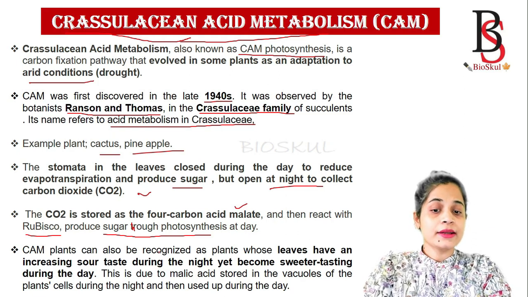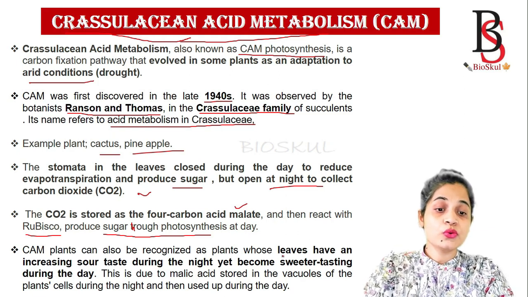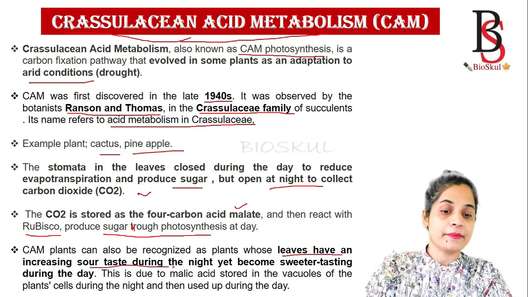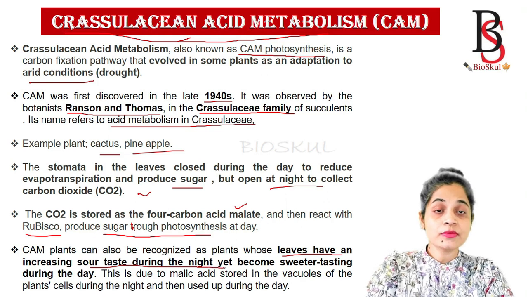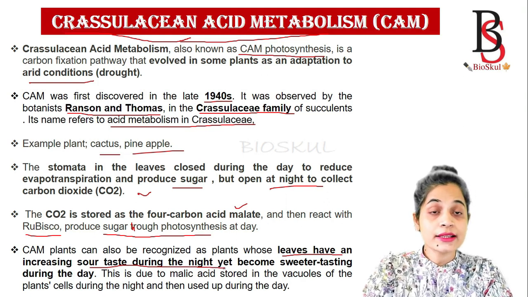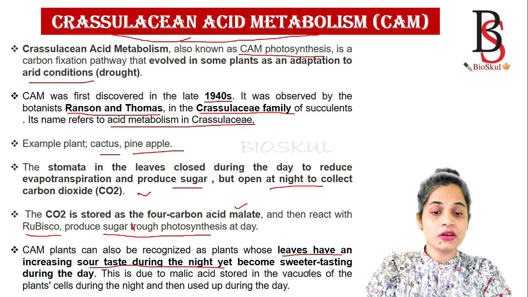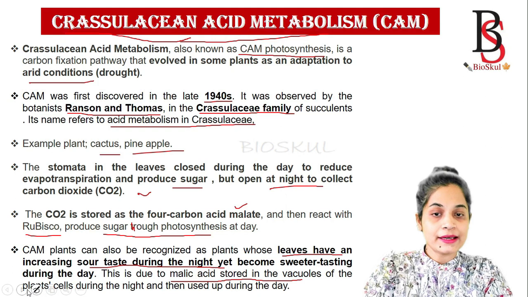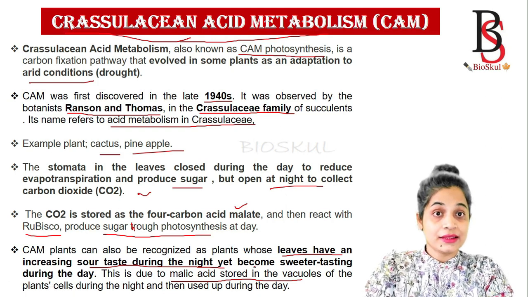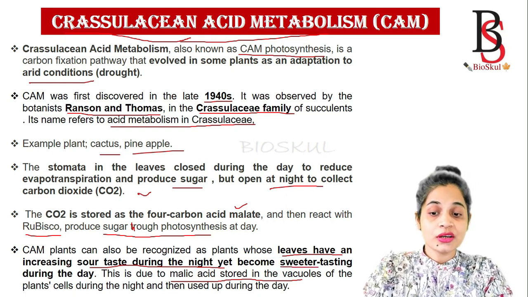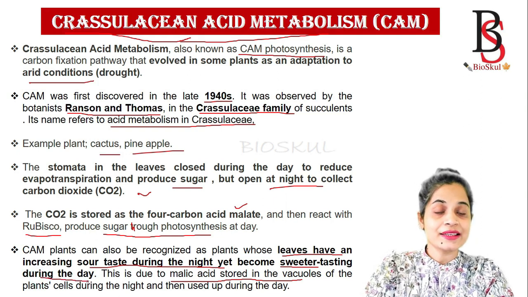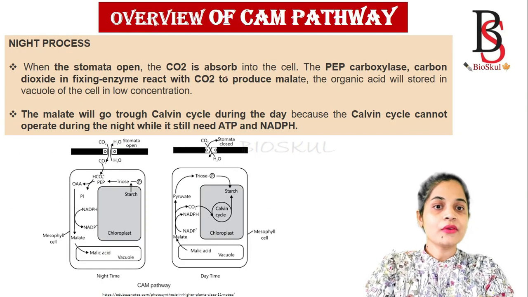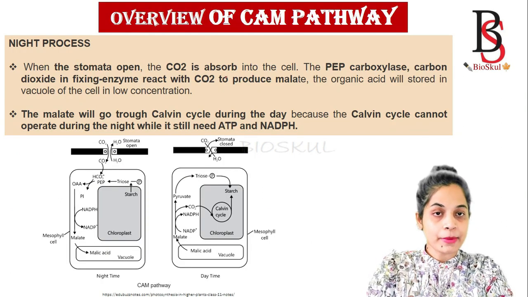CAM plants can also be recognized by their leaves, which have an increasingly sour taste during the night. Why are the leaves of CAM plants sour at night? That's because of the malic acid stored in the vacuole of the plant cell. But the leaves become sweeter during the daytime as the malic acid breaks down. Now we'll see the overview of the CAM pathway.